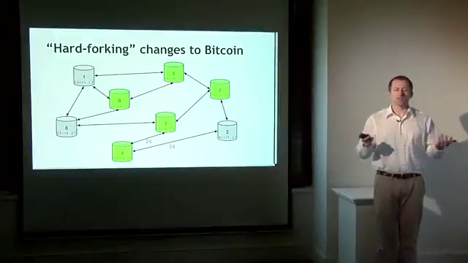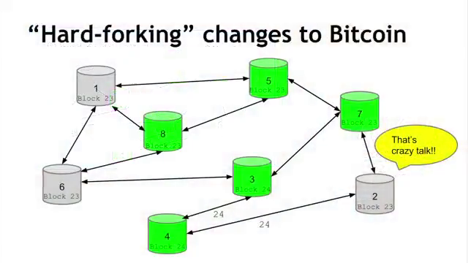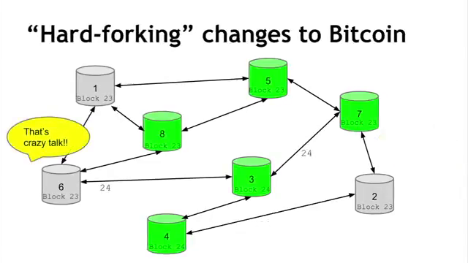But I'm going to propagate that to all of my peers using the normal block flooding algorithm. So node 4 is going to send block 24 out to its neighbors, nodes 3 and 2. Node 3 is going to get it and say, great, I got that one. I'll update my version of the blockchain to have that as the newest block. Whereas node 2 is going to say, that's crazy. You have some operation code that's disabled or reserved. I have to reject this block. I don't understand it. I can't accept it.